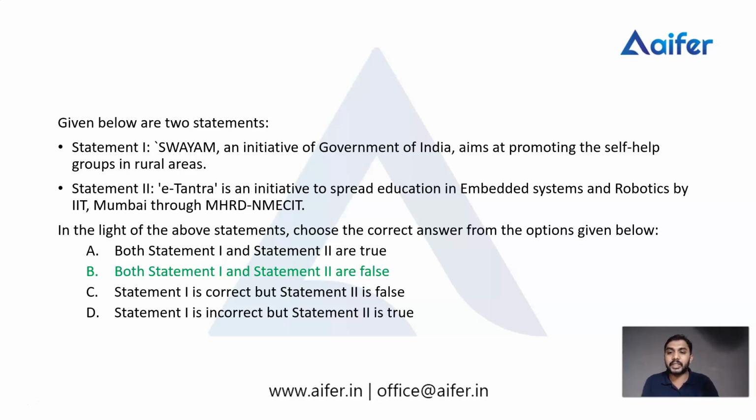But here the problem is that the program of that initiative from IIT Mumbai is not E-Tandra, but E-Yantra. Not T, but Y. Tandra is not right. The right one is E-Yantra. So E-Yantra is an initiative to spread education in embedded system and robotics by IIT Mumbai through MHRD NET.